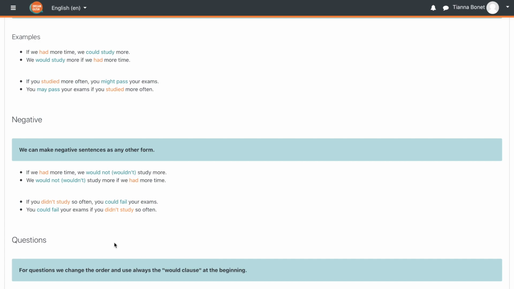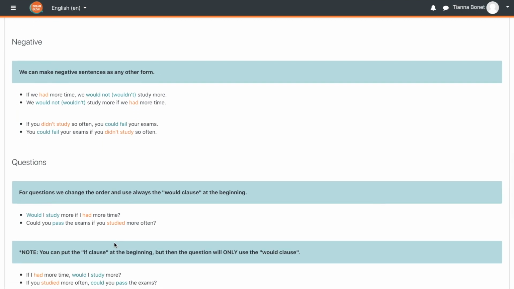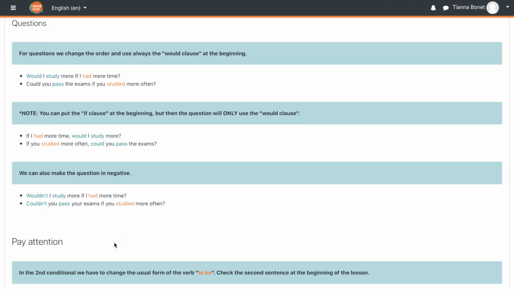To make a question, we have to start with the would clause at the beginning. Would I study more if I had more time? Could you pass the exams if you studied more often? Note, you can put the if clause at the beginning, but then the question will only use the would clause. If I had more time, would I study more? If you studied more often, could you pass the exams?